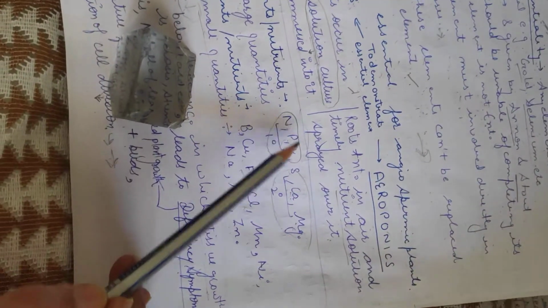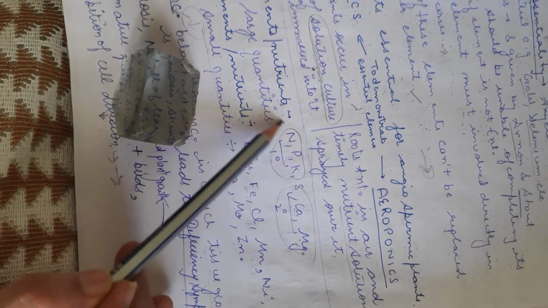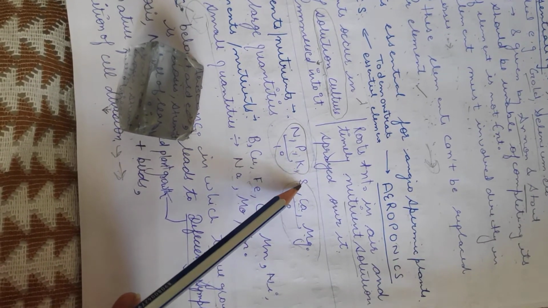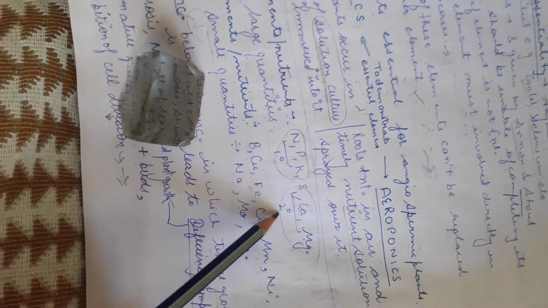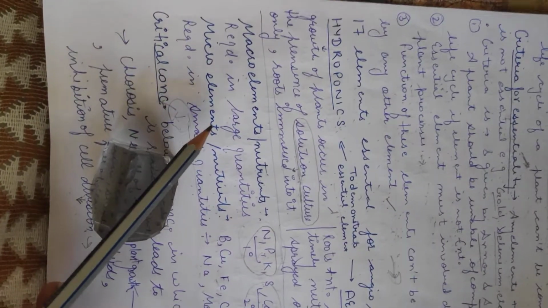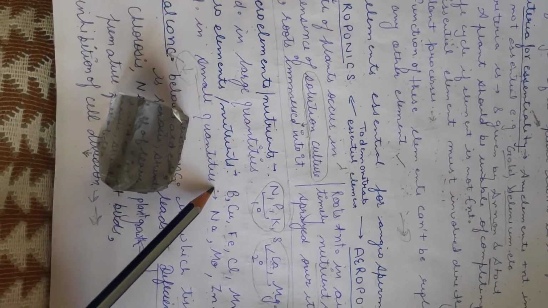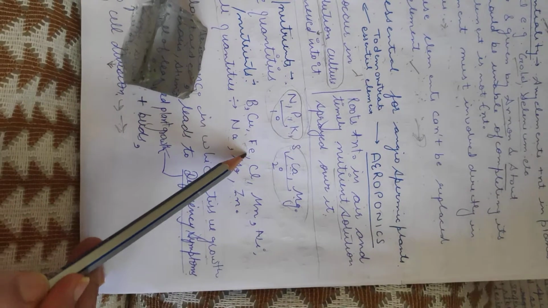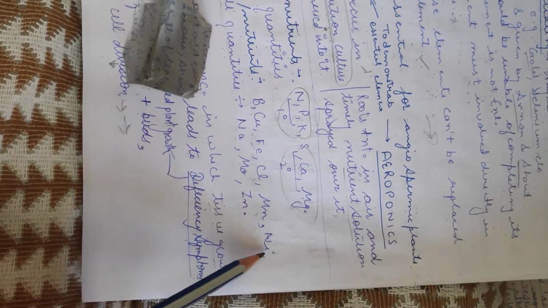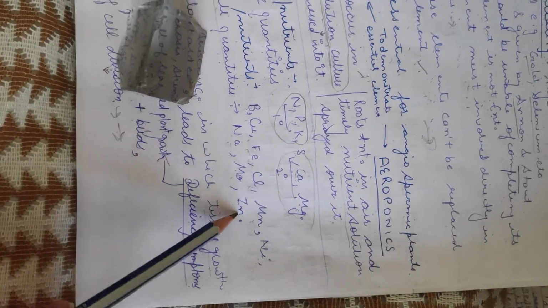Macronutrients are nitrogen, phosphorus and potassium, which are the primary ones, and sulfur, calcium and magnesium, which are the secondary ones. Now micronutrients, which we require in small quantities, are boron, copper, iron, chlorine, manganese, nickel, sodium, molybdenum and zinc.